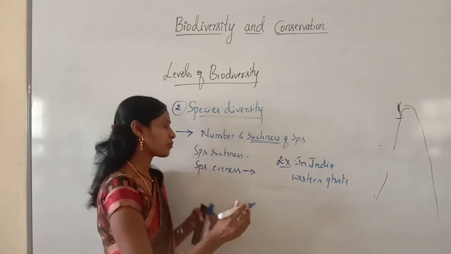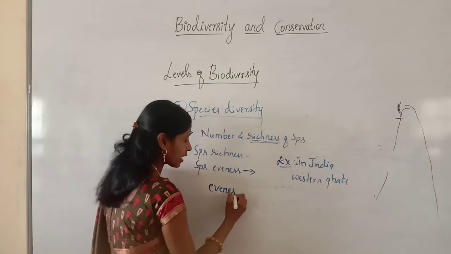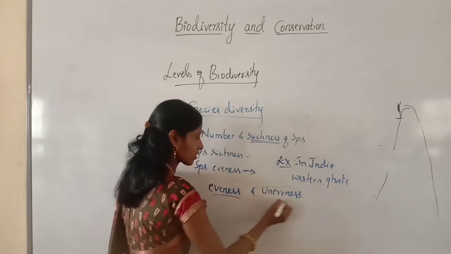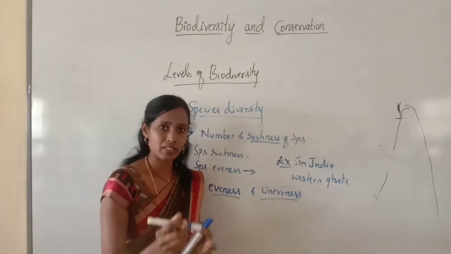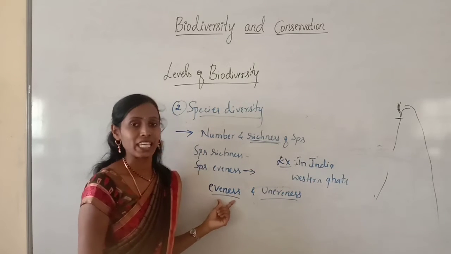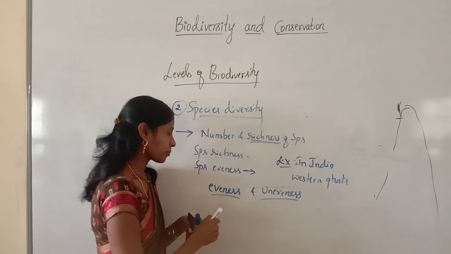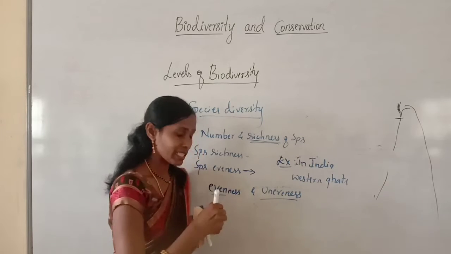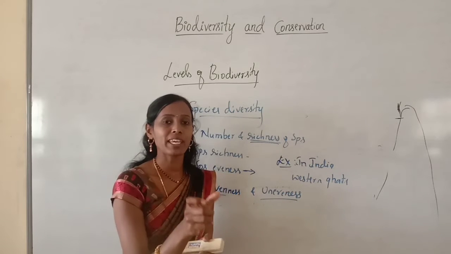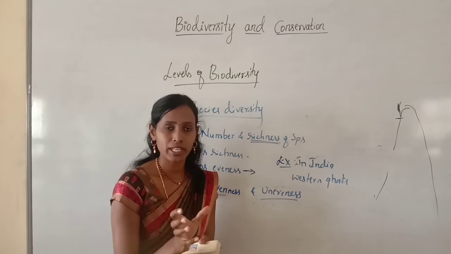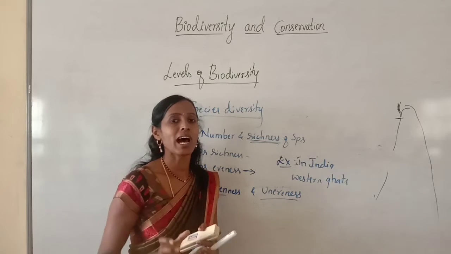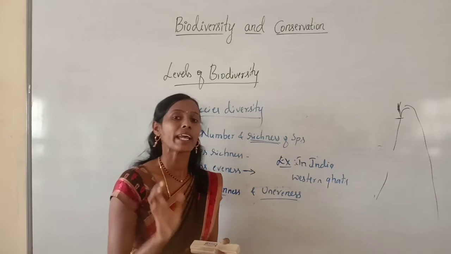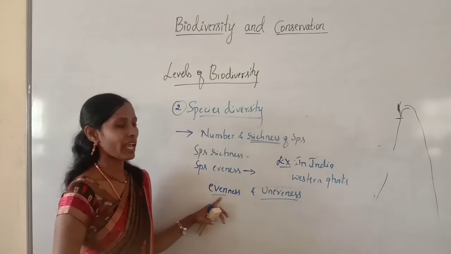And here we should know a few more terms, that is evenness and unevenness. These terms are again important. So what is evenness? It is communities where the species are represented by more or less equal number of organisms or equal number of individuals.